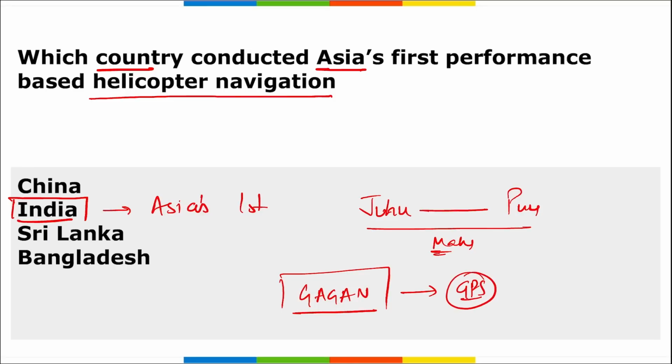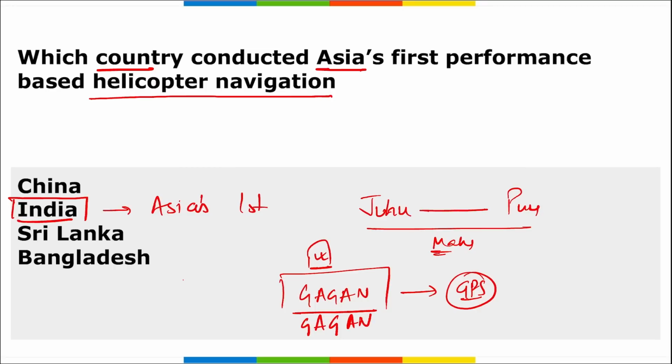And what does Gagan stand for? Gagan is GPS aided geo augmented navigation. I repeat, GPS aided geo augmented navigation satellite technology, right? This allows high quality air traffic management, and with the help of this Gagan only, Asia's first performance based helicopter navigation was done by India.